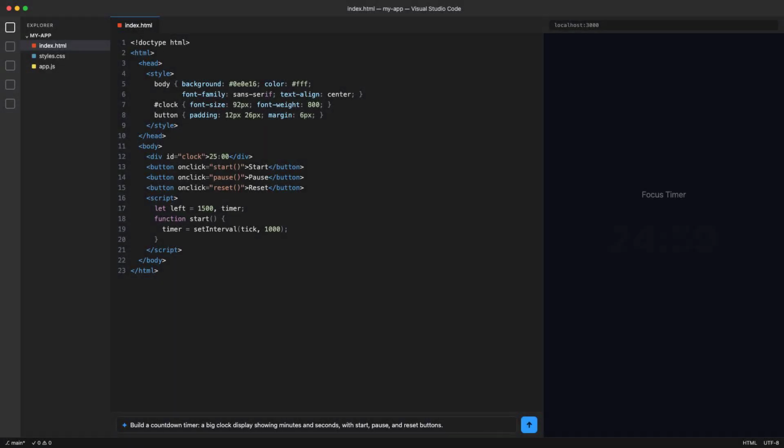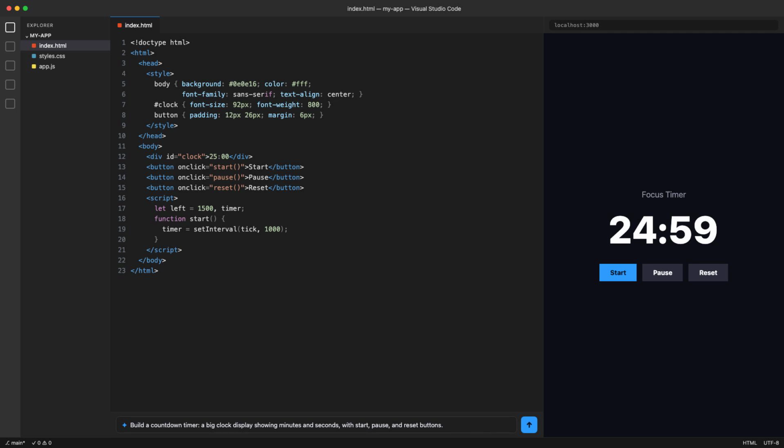Okay, the code is done, so let us actually see this thing. I am pulling up the live preview now, which is basically a little window that shows the real app running exactly how a user would see it. And there it is. Look at that. A big bold clock right in the center, showing the minutes and the seconds, and my 3 buttons sitting right underneath. Start, pause, reset. This is not a picture or a mock-up. This is a real working app.